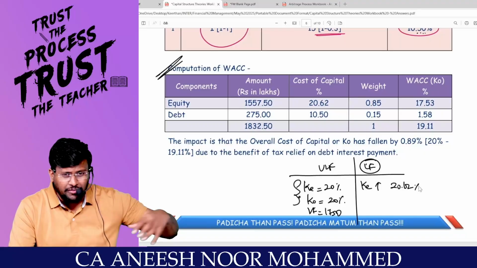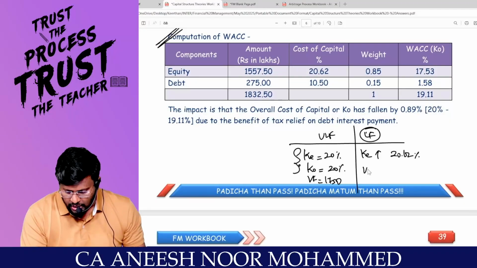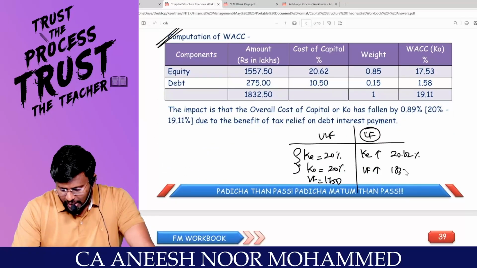That means the equity shareholder of the levered firm starts getting fear, so automatically the expectation increases. That's why KE increases. Comfortable? Now the value of the firm has increased from 1750. That's why the value of the firm becomes 1832.5. Am I right with the figure?